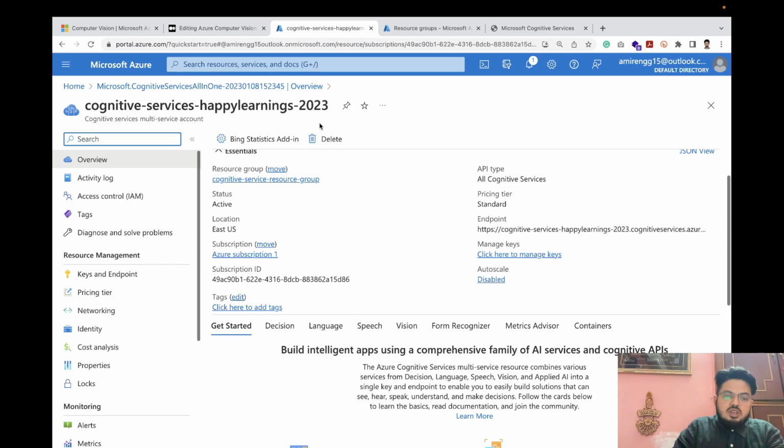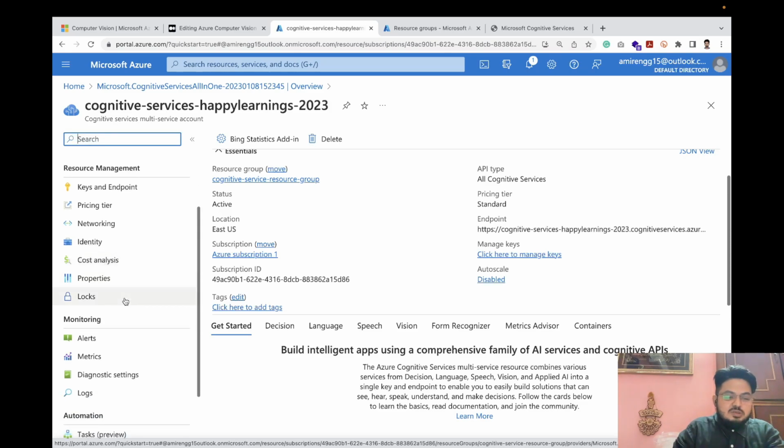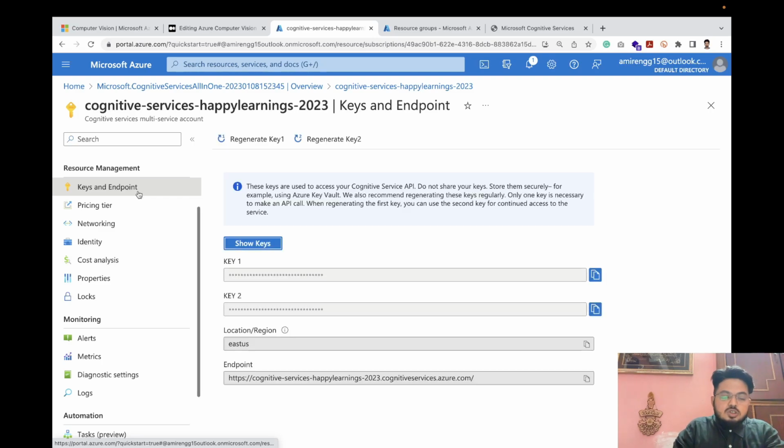So if we go to our service, I'm not sure if I'm speaking very fast, but I'm recording after a long time, so I'll try my best to speak in a similar way. But the core is the same.